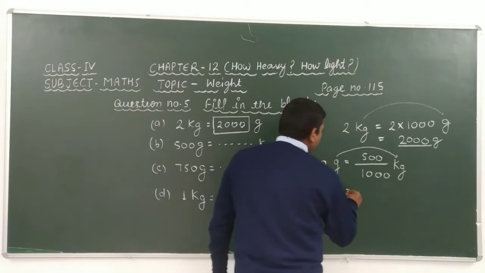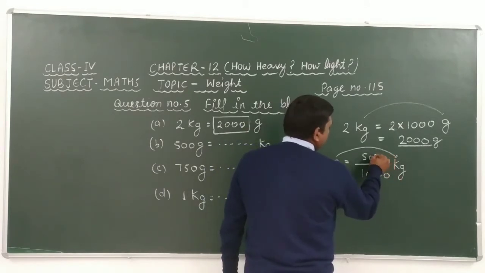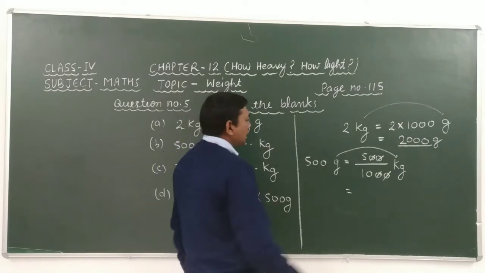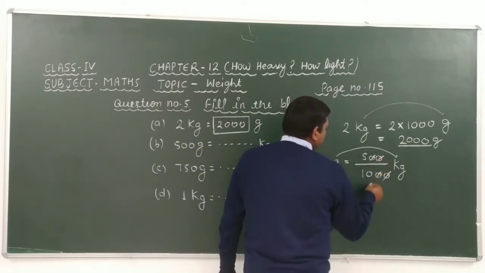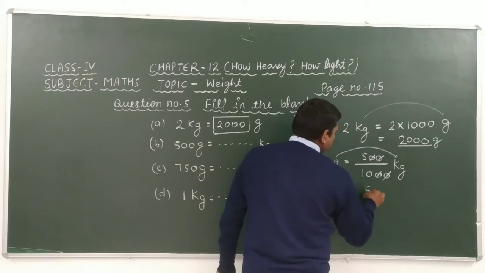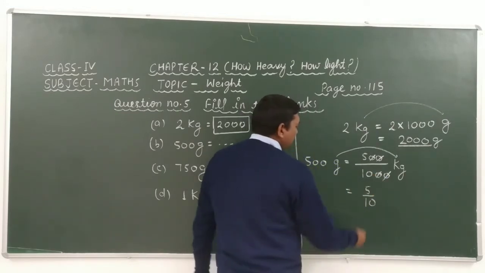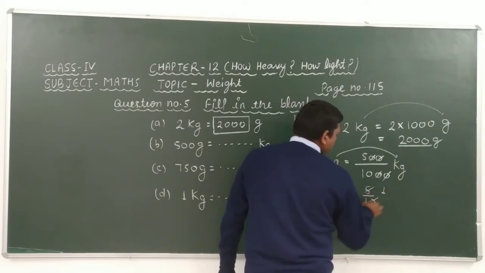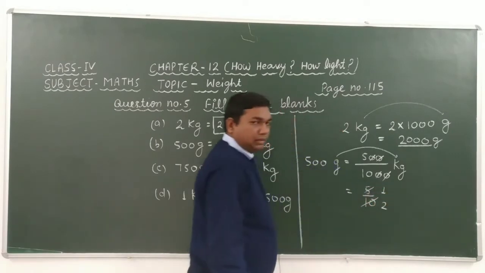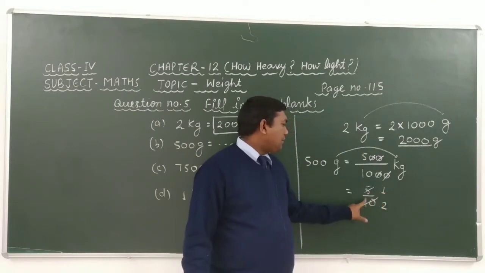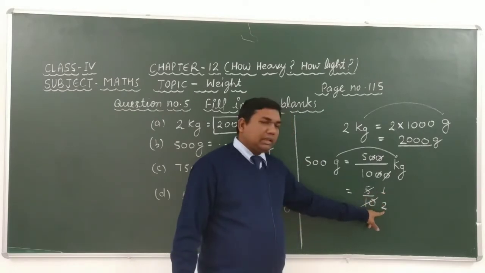Look here carefully. Here given that 500 over 1000, the zeros cancel out. After solving we get 5 upon 10. We know that 5 1 is 5 and 5 2 is 10, because in the table of 5, 5 1 is 5, here we can write 1, 5 2 is 10, here we can write 2.